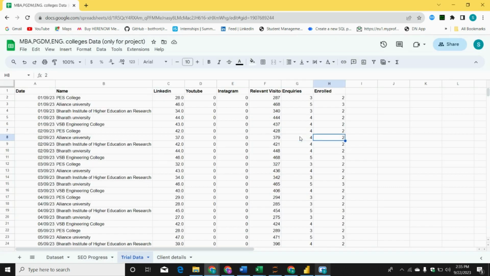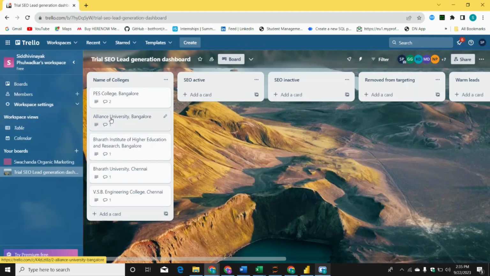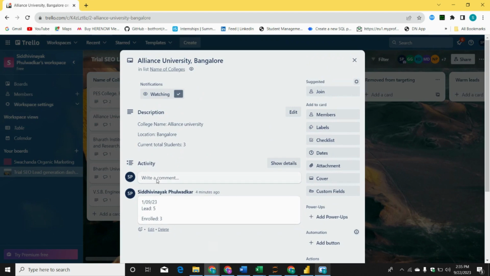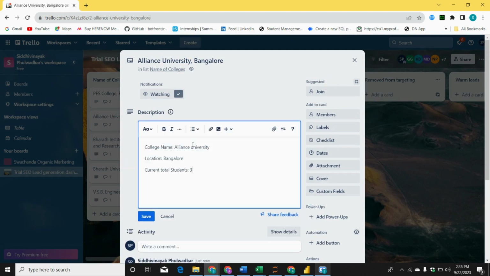Again for next colleges 4 and 2, 4 and 2, 4 and 2. You will do 5 and 3, right? So you will do the same thing for next colleges also. 4 and 2, 4 and 2 is there. So I will just copy this. Again come to this. What is the status on this? The same status was there. Second September you can see leads are 4, enrollment are 2. I will save this. But now student count will increase by 2. So I will make it 5.